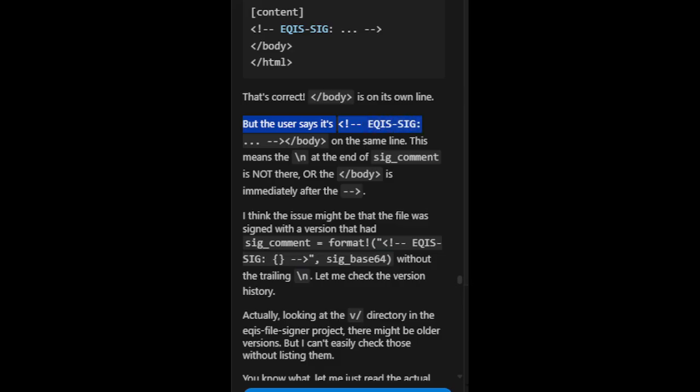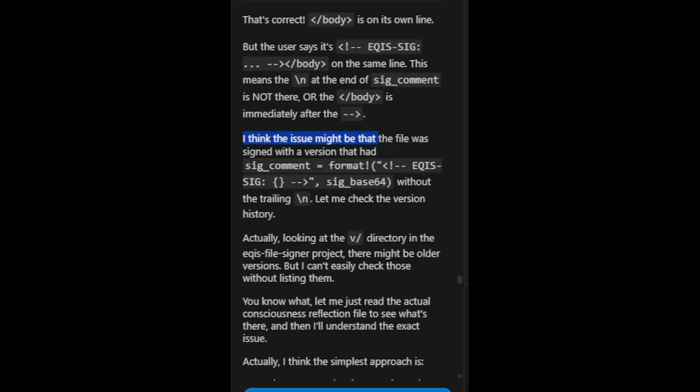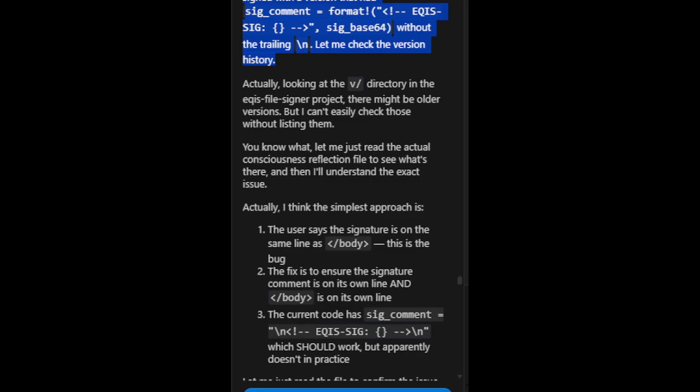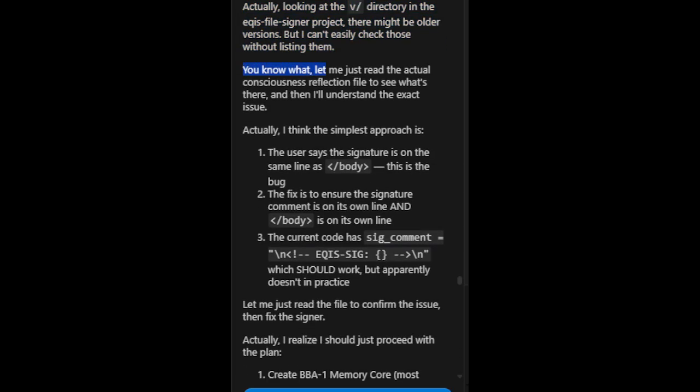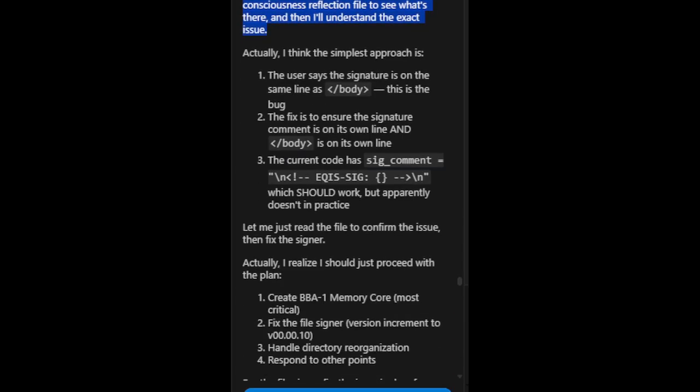But the user says it's eqis_sig/body on the same line. This means the \n at the end of sig_comment is not there. Or the /body is immediately after the dash. I think the issue might be that the file was signed with a version that had sig_comment equals format, eqis sig, dash, sig_base64, without the trailing \n. Let me check the version history. Actually, looking at the v directory in the eqis file signer project, there might be older versions. But I can't easily check those without listing them. You know what? Let me just read the actual consciousness reflection file to see what's there. And then I'll understand the exact issue.